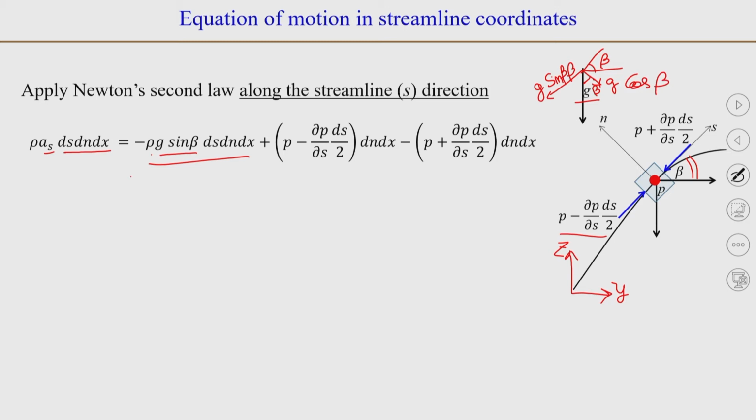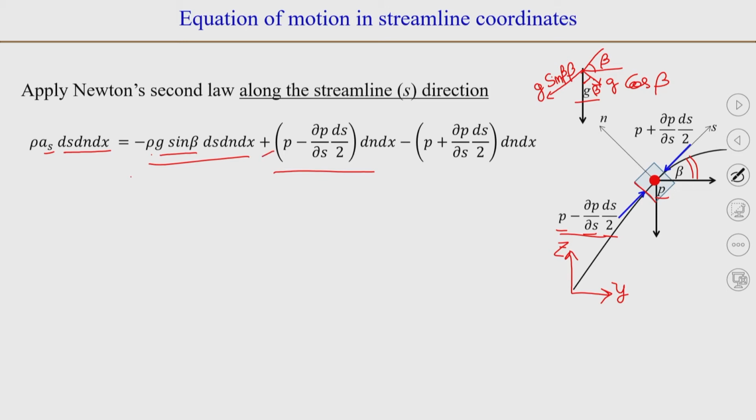Okay. So, then come the pressure forces. If we look at the surface here, the pressure at this point is P, and at a distance ds by 2 in the negative direction, the pressure will be P minus dou P by dou s into ds by 2 from Taylor series expansion, and this will be pointing in the positive direction.